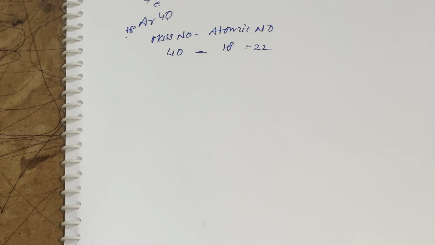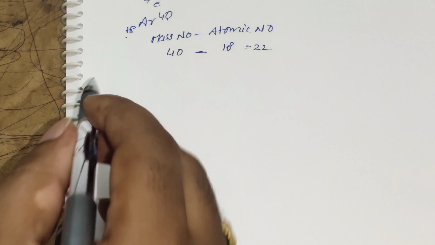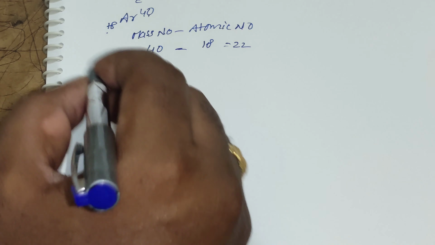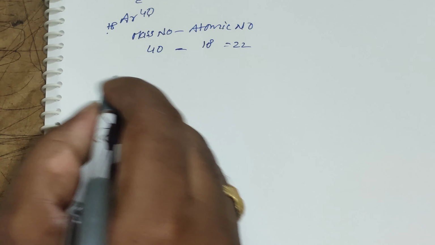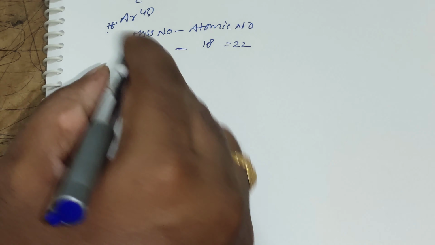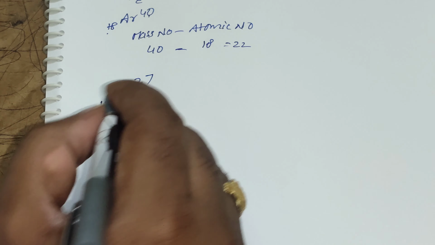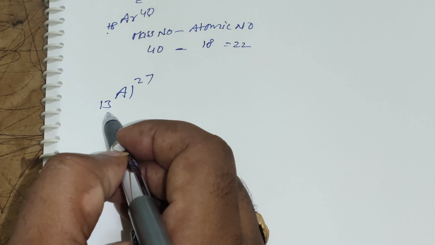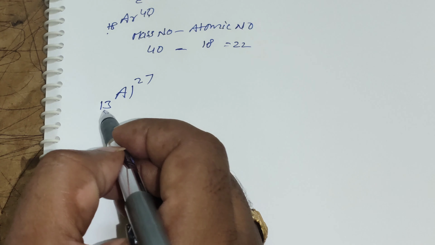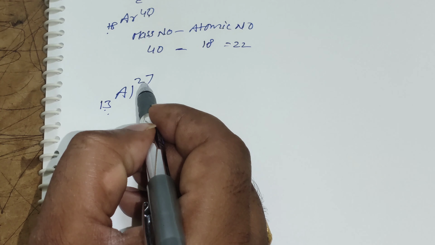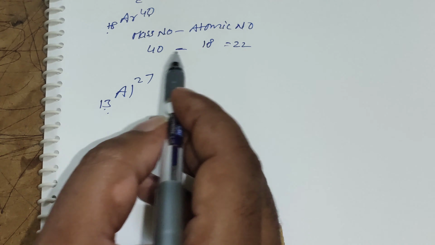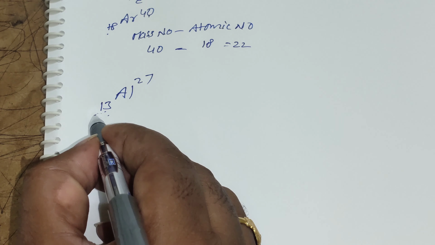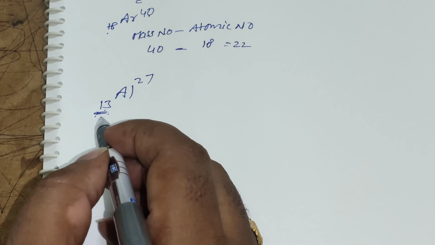Now we will discuss some applications, the atomic number and mass number of aluminium. Here I am taking aluminium, the atomic number is 13 and the mass number is 27 respectively. If I give the element like that, aluminium 13 and 27, how can we identify the number of protons, electrons and neutrons? First of all, the atomic number indicates the number of protons present in the nucleus of an atom.